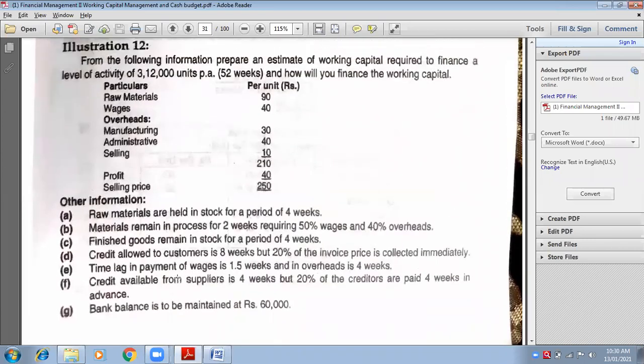Next is credit allowed to the customers is 8 weeks, but 20% of the invoice price is collected immediately. So credit allowed to the customers. Customers means debtors. So for debtors, what rate will be taken? Selling price. Very good, the rate of selling price will be considered.